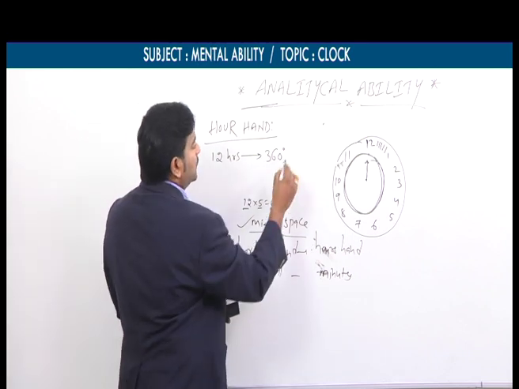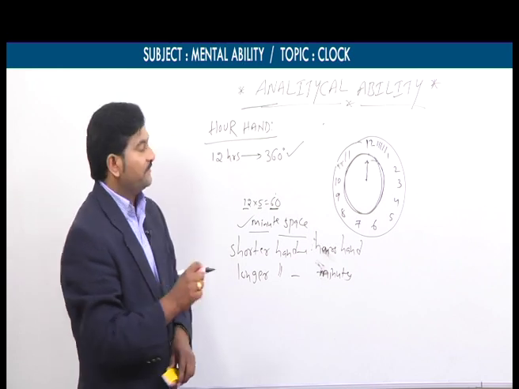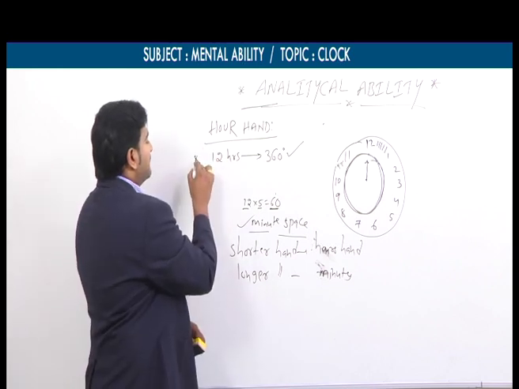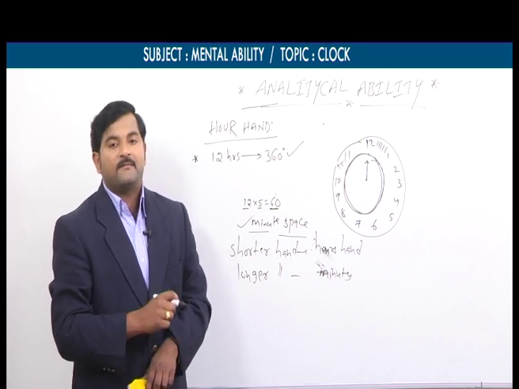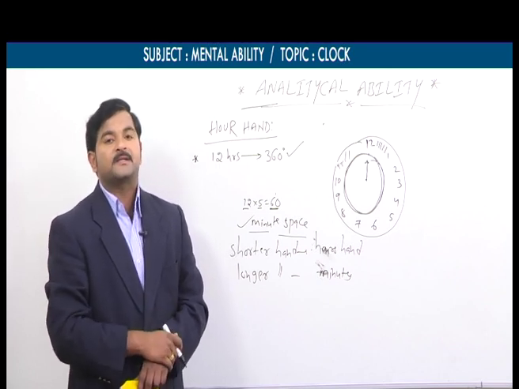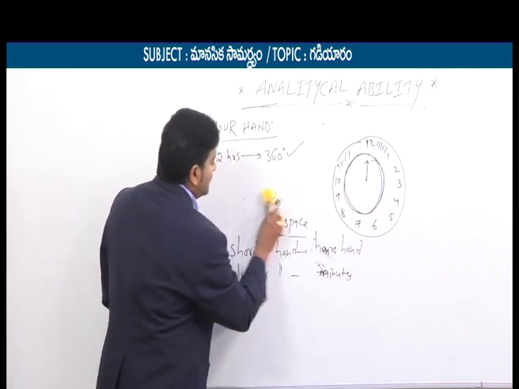So as I already told you, a circle has 360 degrees. That's why from the hour's hand we can make one starting point. That is, in the span of 12 hours, the hour's hand makes 360 degrees. This is a very important point regarding the hour's hand.